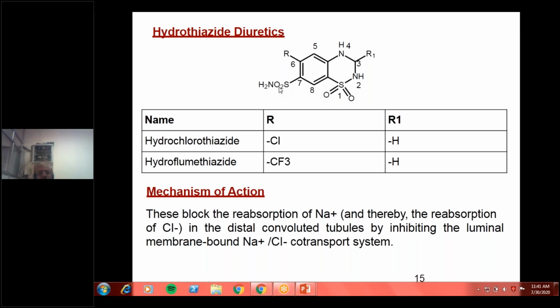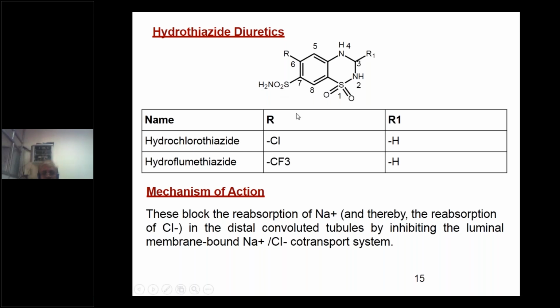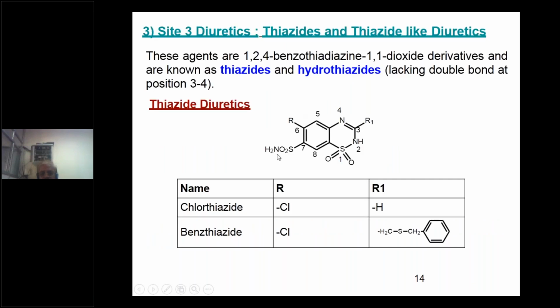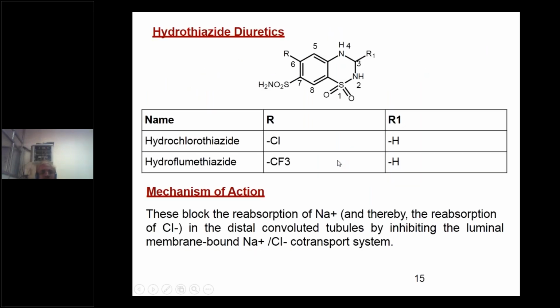There will be a sulfonyl group at the 7th position. In the previous examples also, no difference. Here also there is a sulfonyl group at the 7th position. At the first position there is SO2, and at the third position SO2NH2.